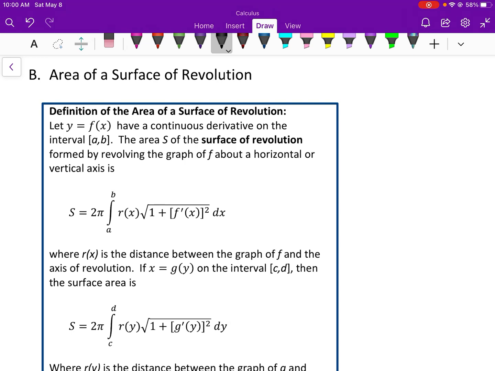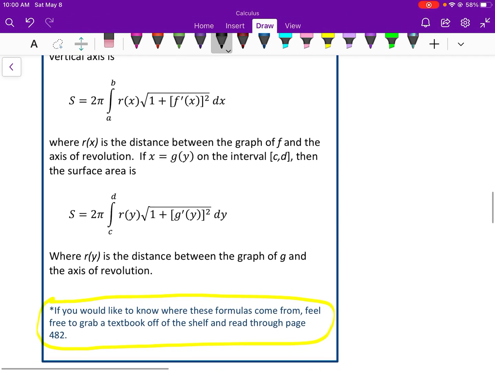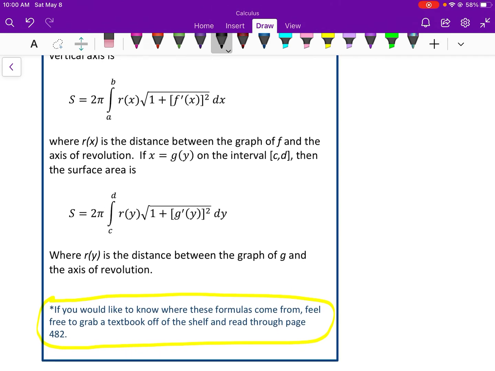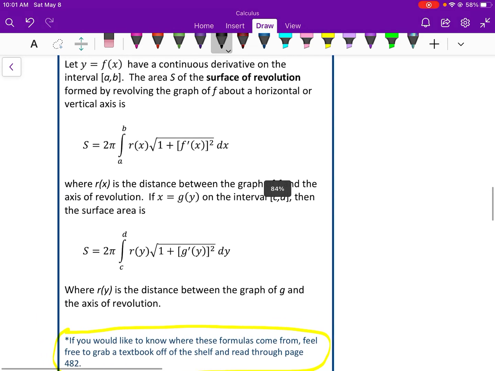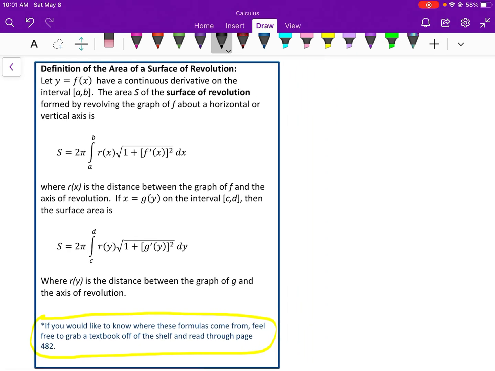If you're interested in where these formulas come from, down here I have referenced you to page 482 in the textbook. You're using the lateral surface area of a right circular cone to derive these formulas. The book goes through the explanation and provides some nice graphics to show you what we're doing. You guys that are taking the final are going to have these formulas memorized as well.